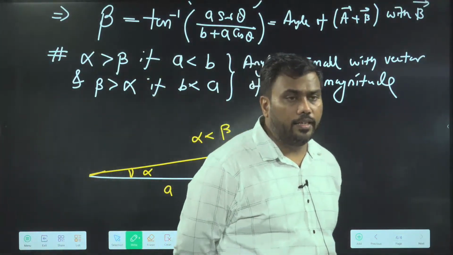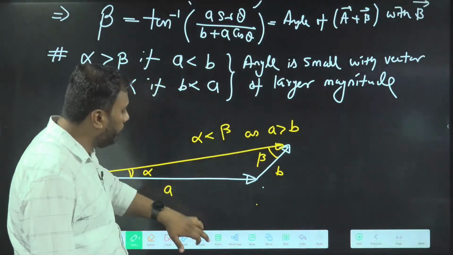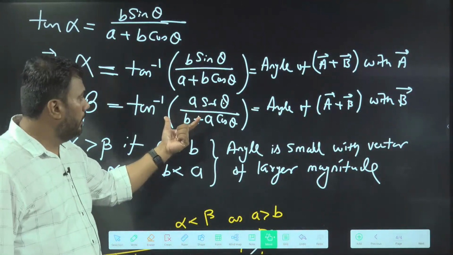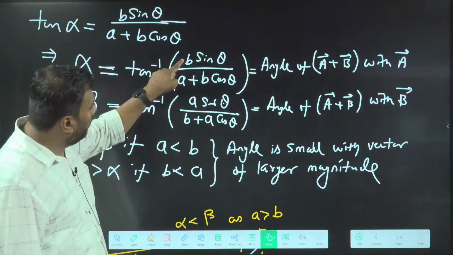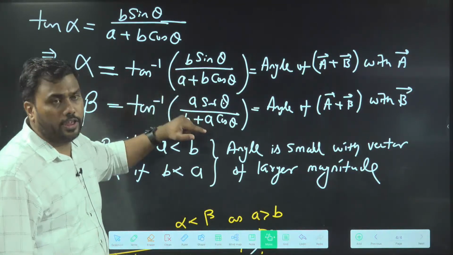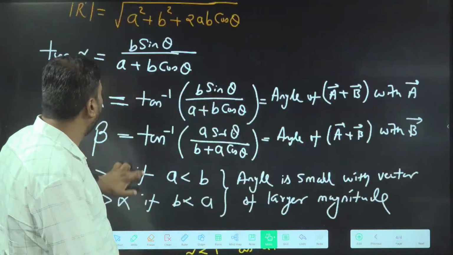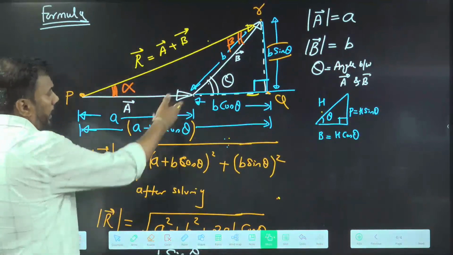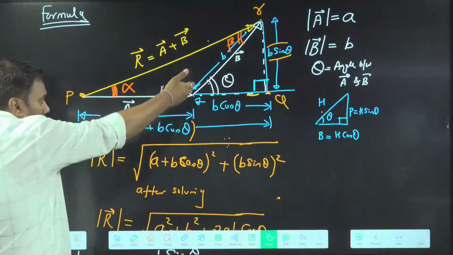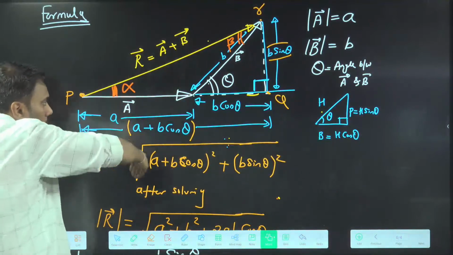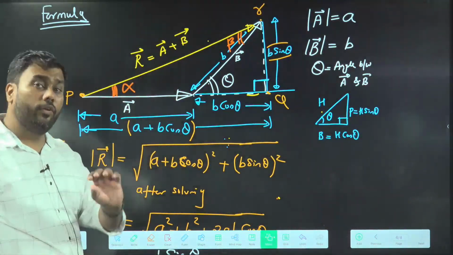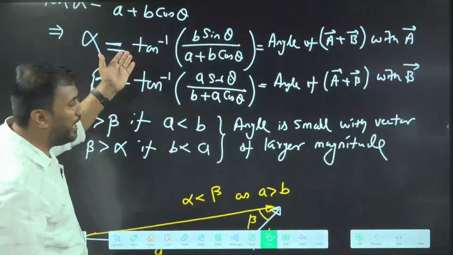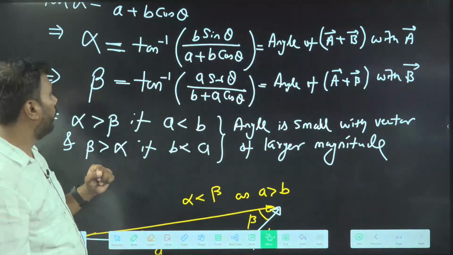So the beta angle, can you explain once more? I have told you to calculate the beta angle on your own. You need to find beta on your own. The formula is just the interchanged version. Here it is B sin theta, here it is A sin theta, so A and B are just interchanged. Think about extending this line and dropping a perpendicular here. Then you can easily find beta. I am giving you the formula only. I have given you alpha, so you can think of beta on your own.